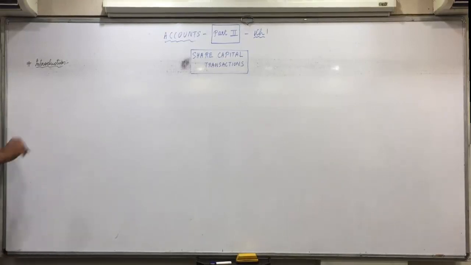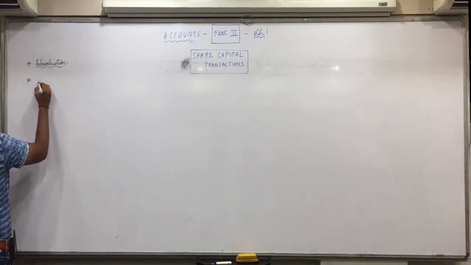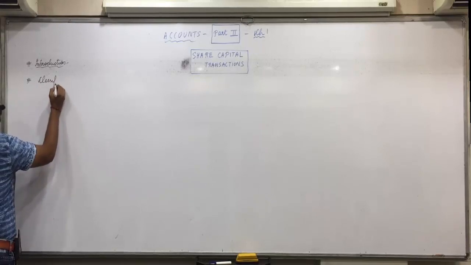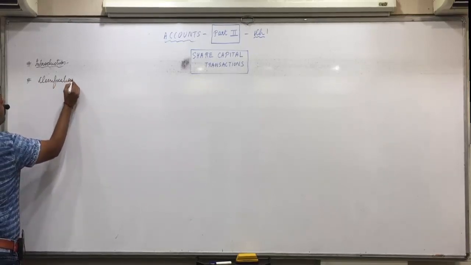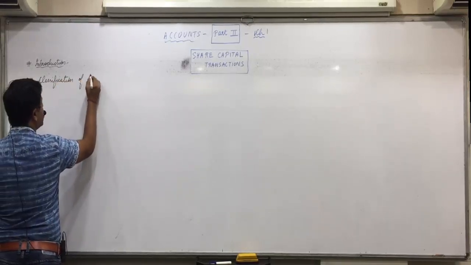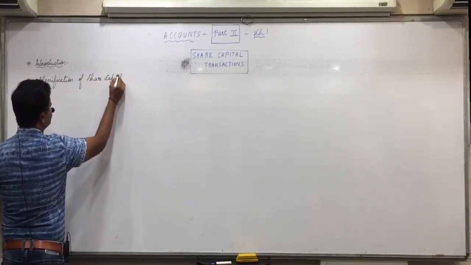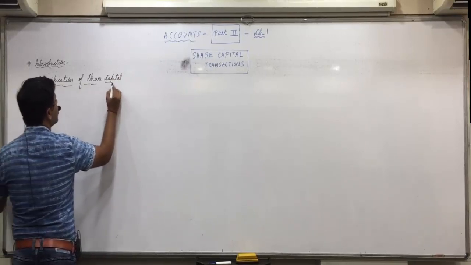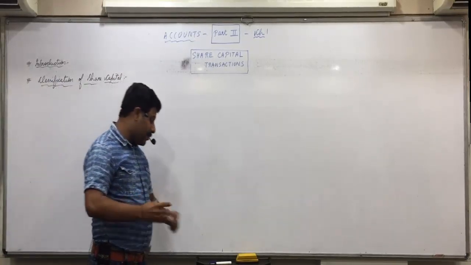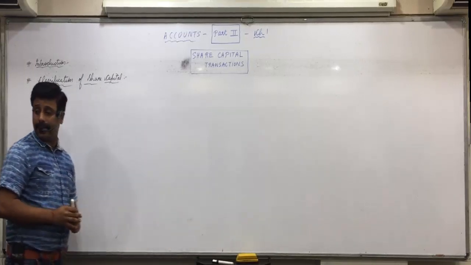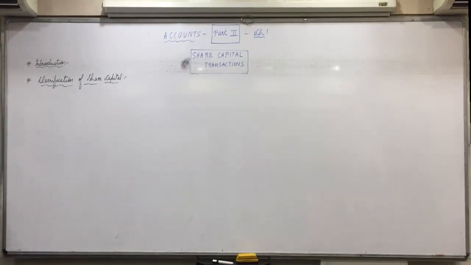Correct, everyone? Now, there are 7 classifications of share capital, which if we don't understand, then we will not be able to understand certain terms in the chapter when we solve the practical questions. So 7 classifications, give the heading and write along with me, otherwise it will get late. Classifications of share capital. We will study 5 only out of 7, because the last two are only to be understood theoretically. In practical questions, they will not have much relevance.